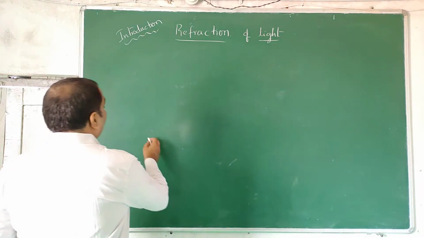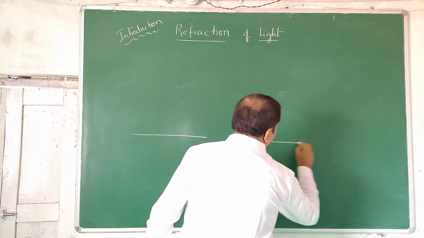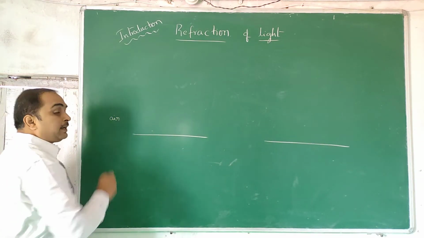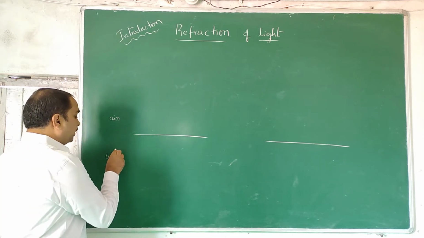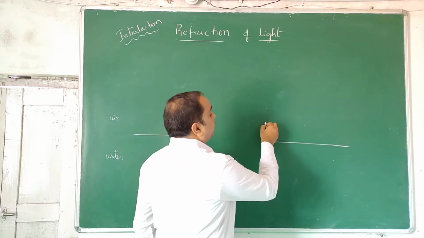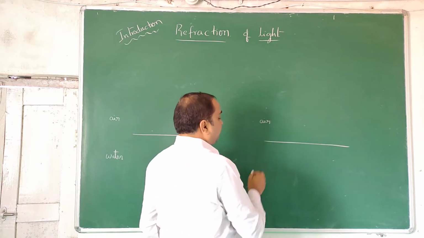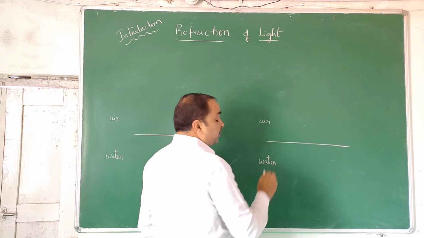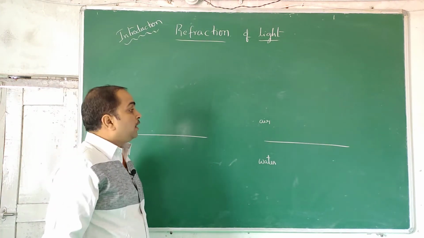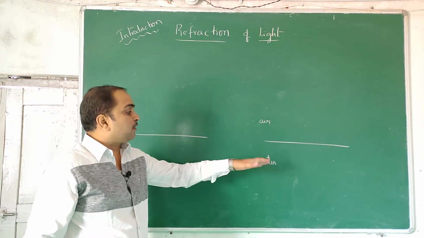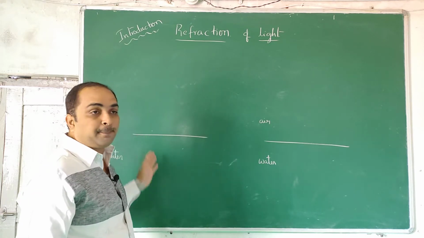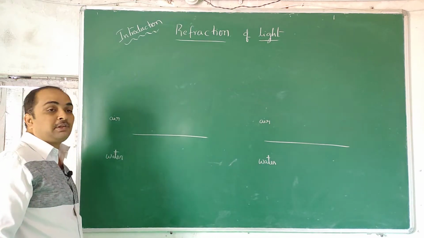So here we need two transparent media. Here I am writing air, in which light can travel, and water, in which light can travel. Same thing I write here, but there is a reason that I will discuss a little later. Light can travel from air to water and water to air. I want to explain both at a time. Basically, this cannot have rubber or something plastic or something non-transparent. Both of them must be transparent. You can have water and glass kind of things also.